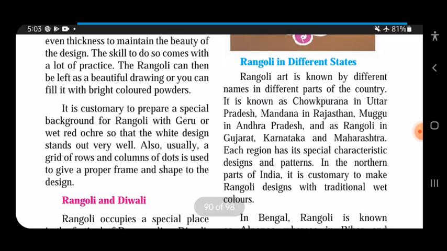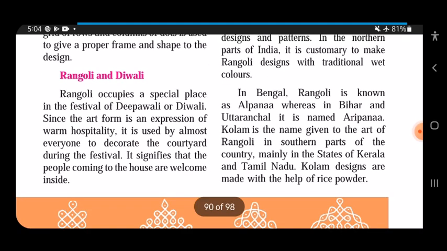Also, usually a grid of rows and columns of dots is used to give a proper frame and shape to the design. Some people don't know how to make the rangoli that well, so they make it with dots. They make a row and a column, and then they keep joining the dots. Rangoli and Diwali. So now let's see.